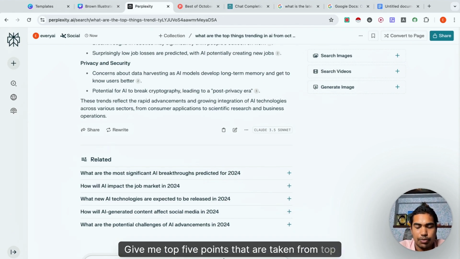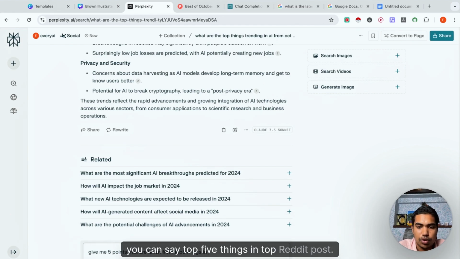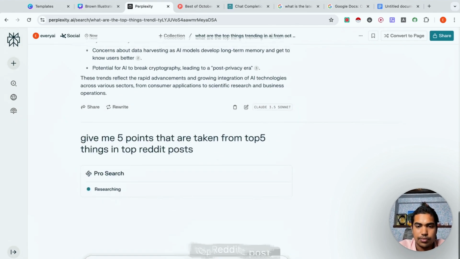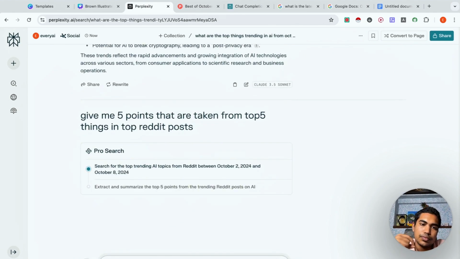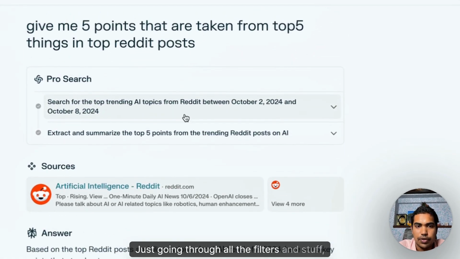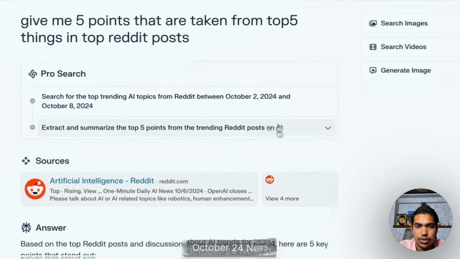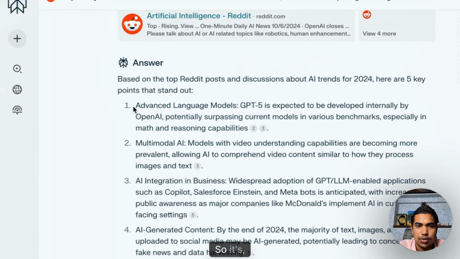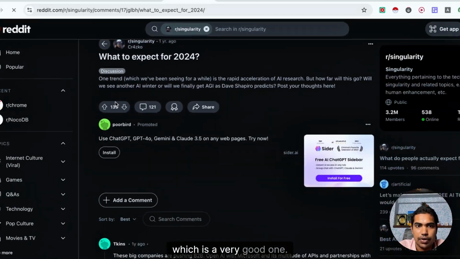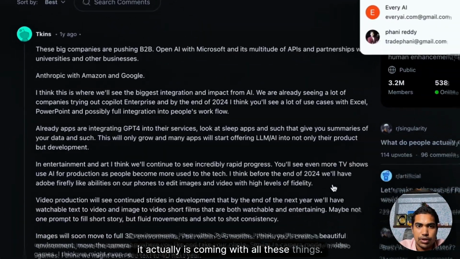Give me top 5 points that are taken from top 5 things in, yeah, you can say top 5 things in top Reddit posts. So it's going through all the filters and stuff, right? So site Reddit, AI trends October 24, AI news, all these things. So it's showing that something what is expected of it went to Singularity, which is a very good one. It has 139 votes, and it actually is coming with all these things.